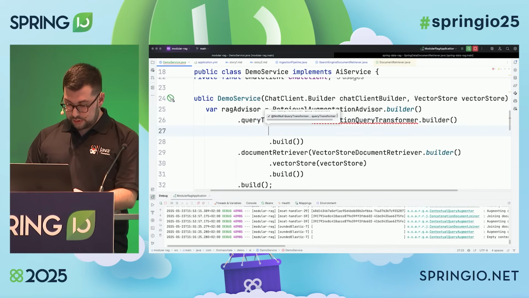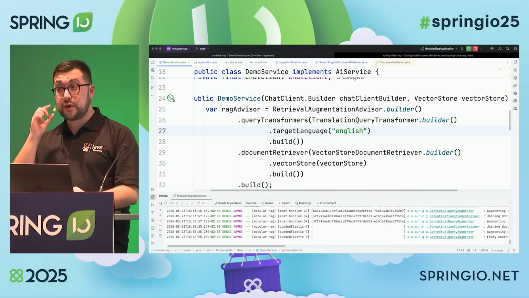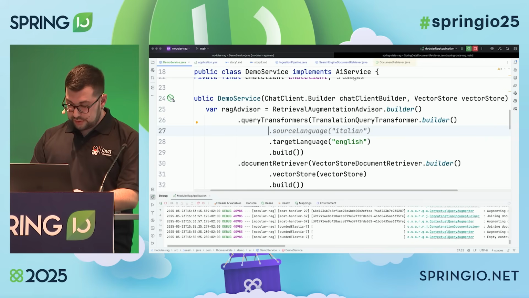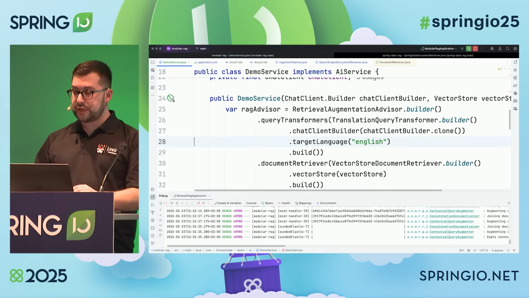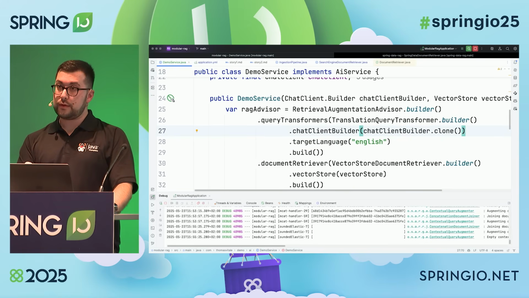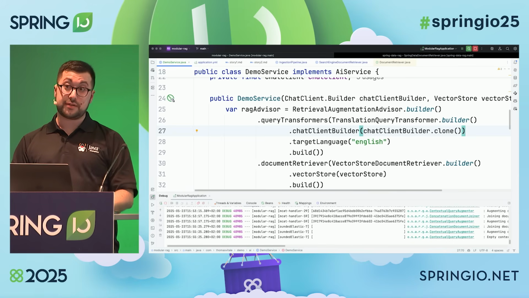This comes out of the box in Spring AI. So I can use it in order to make sure that the question is asked in a language that the model supports. So I have target language English, and then I'm going to use a chat client builder here. So what I'm doing is using a chat model in order to translate the question to English, because the chat model knows about Danish, but the embedding model doesn't.